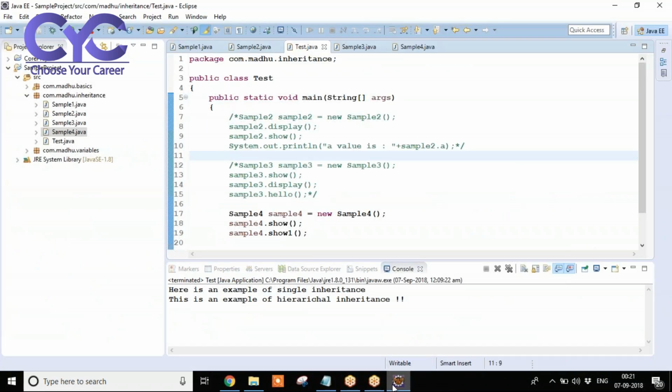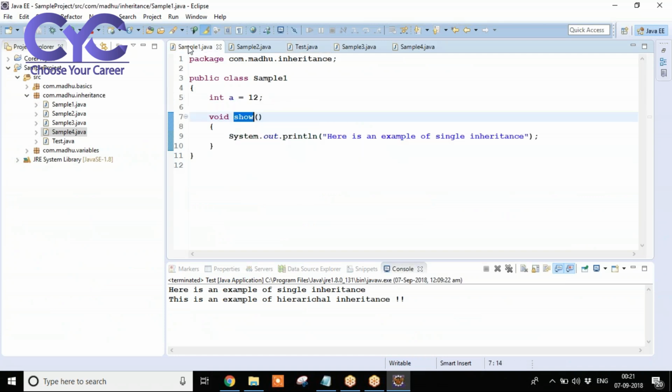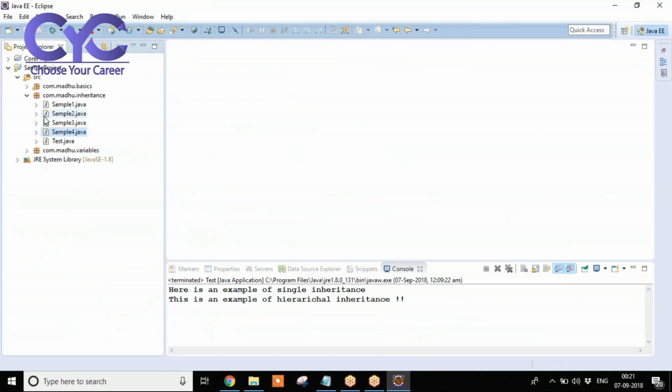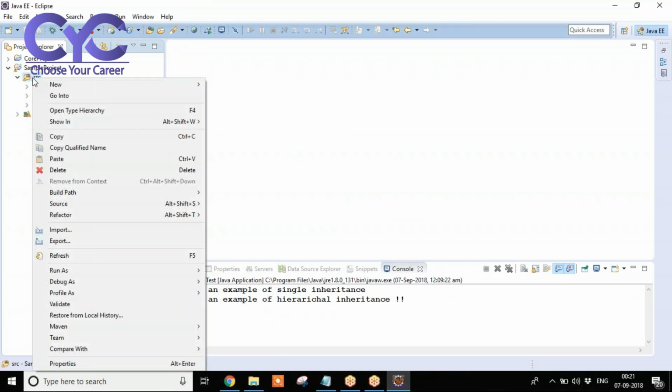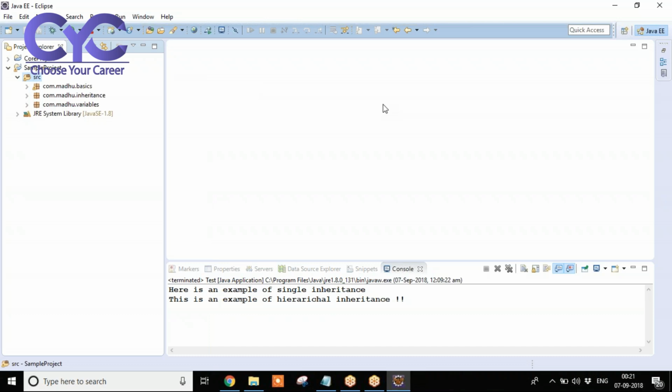So, again, for the purpose of access modifier concept, I am going to create a new package. Observe the example. Even you need to practice similarly like this only. For each and every concept, create a separate package. Then you will get idea on each and every concept very clearly. Even in future, if you have any doubts, directly you can go through that concept and you can see the examples. That's why I'll follow this approach. Even when you are practicing, follow the same approach.